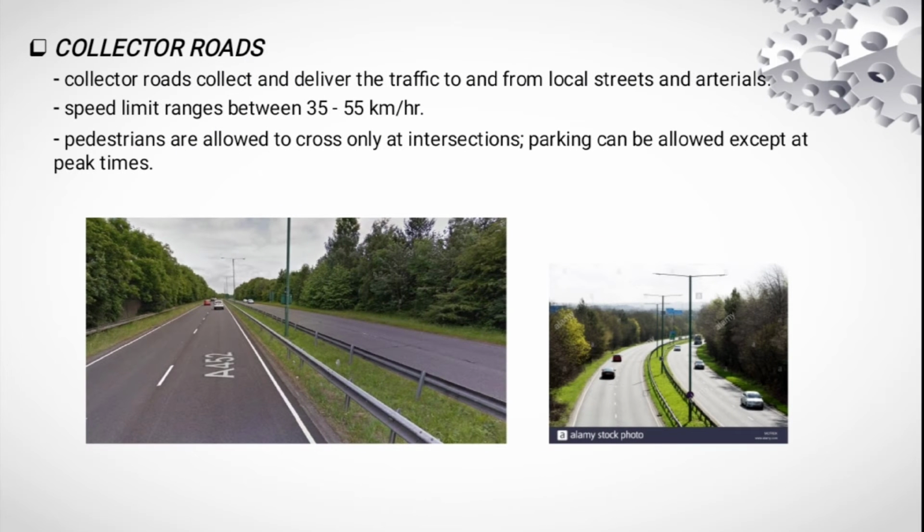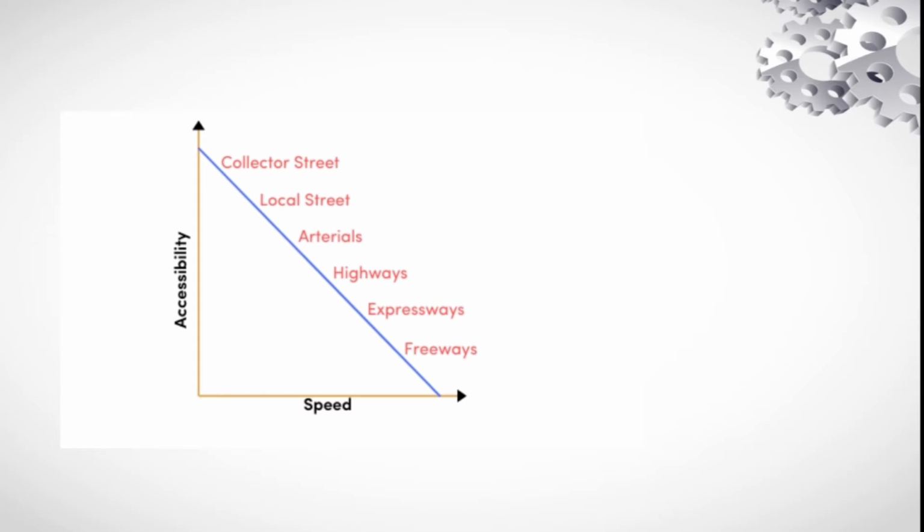Lastly is collector roads. Collector roads collect and deliver the traffic to and from local streets and arterials. The speed limit usually ranges between 35 to 55 kilometers per hour. Pedestrians are allowed to cross only at intersections. Parking can be allowed except at peak times. The picture shows the speed and accessibility for different types of roads.